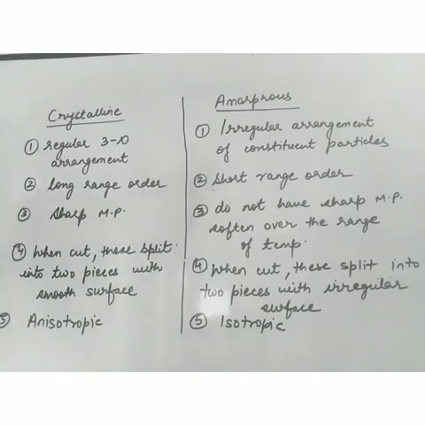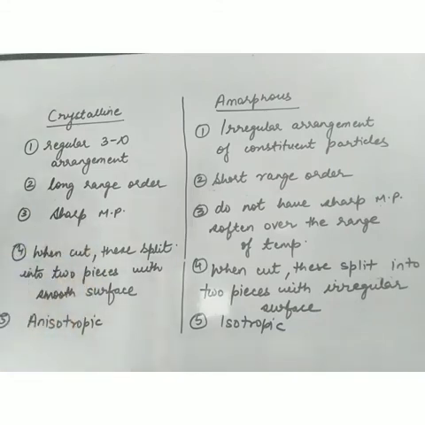A similar pattern is repeated over a long distance. Here, since the arrangement is irregular, we cannot find a regular pattern over a long distance. For short distances, the pattern will be regular. So they have short range order.